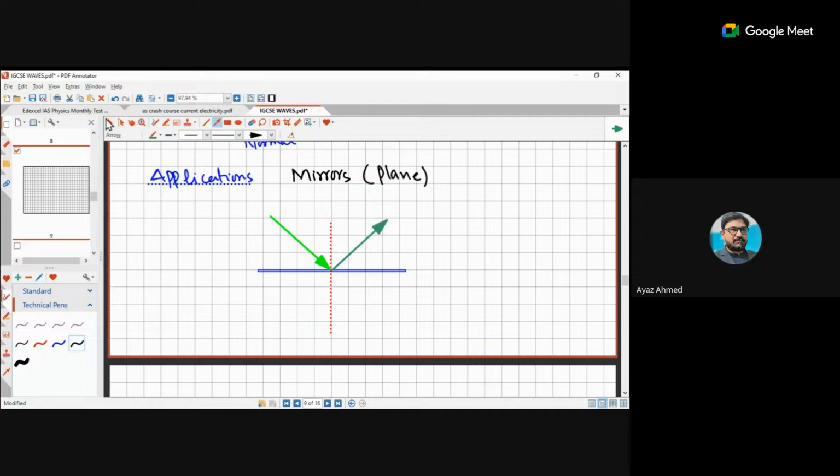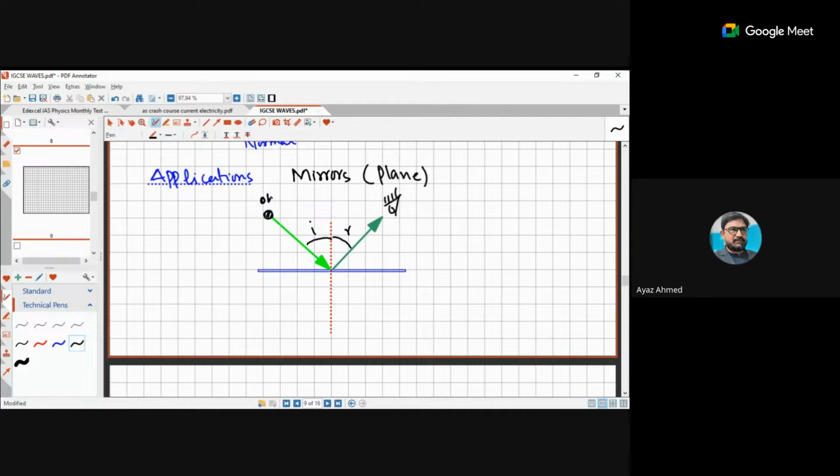So when it is reflecting on the other side of the normal, you will simply say that it is reflected according to certain rules. So this is your angle of incidence, this is your angle of reflection. But the problem is this: here was the object from which the light was coming. This was the object. Am I right? Yes. So here is the observer. For this observer, the light ray is not coming from this point.